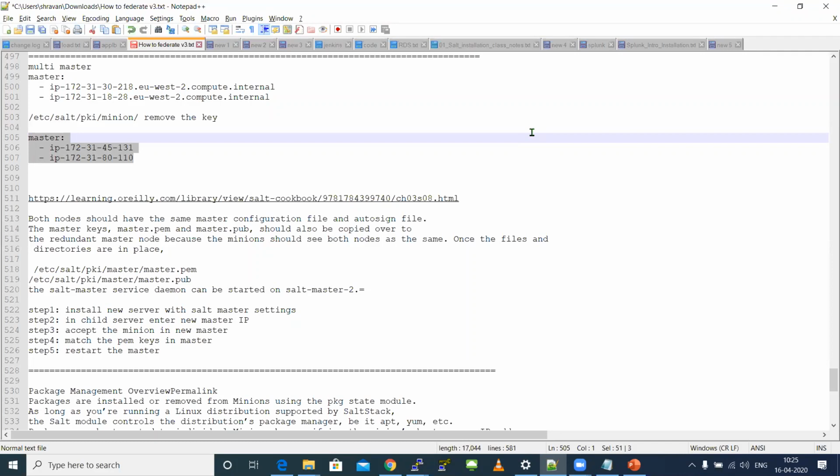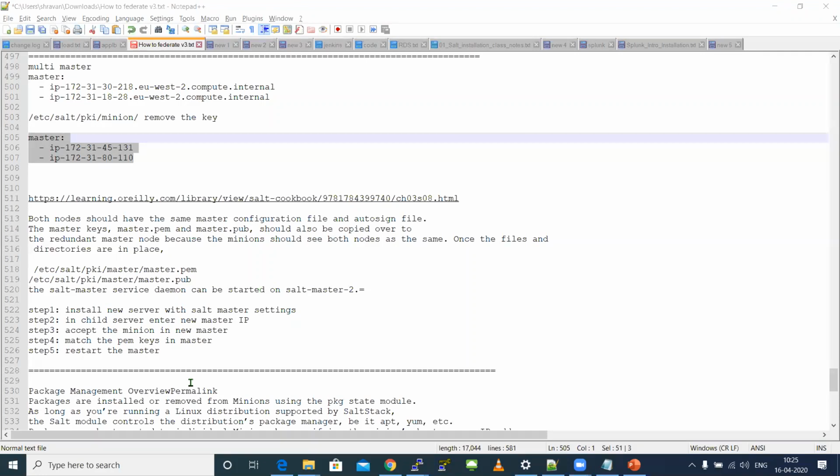Yeah, definitely it's able to push. You have many push commands. If you want to push a file directly, you can use a CP command. You can use sys.list_functions and find cp, and you can push a file from your master to child. Everything is possible in Salt. The only thing is you need to pick up the appropriate function for that.